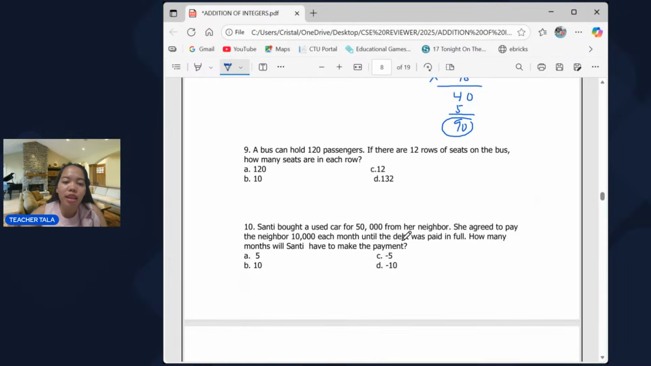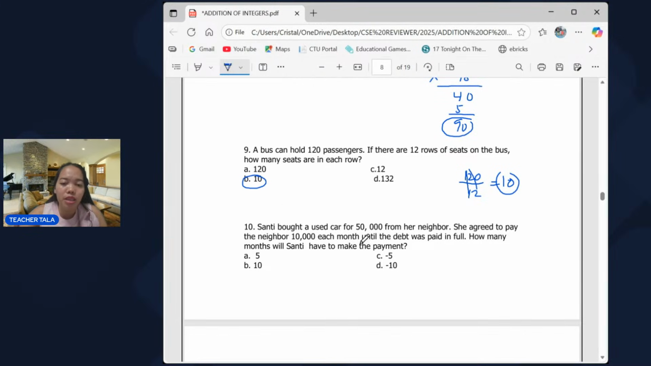Next, number 9. A bus can hold 120 passengers. If there are 12 rows of seats on the bus, how many seats are in each row? Just simply divide 120 by 12. Cancel the zeros, that is 12 divided by 1... 120 divided by 12 is equal to 10 seats in each row.